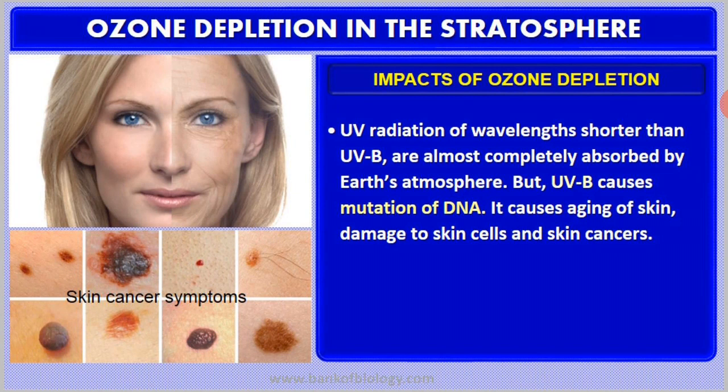Ultraviolet radiation of the B type, UVB, is mainly responsible for damaging our DNA, as well as leading to mutation. Usually the ultraviolet radiations which have lower wavelength are absorbed by our surface.